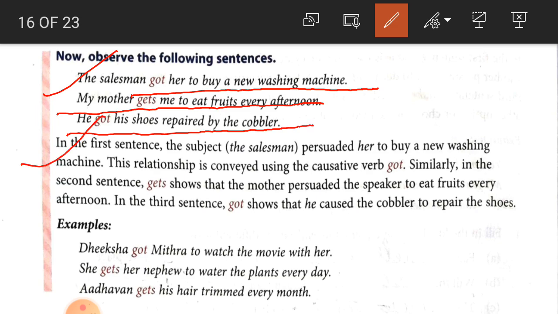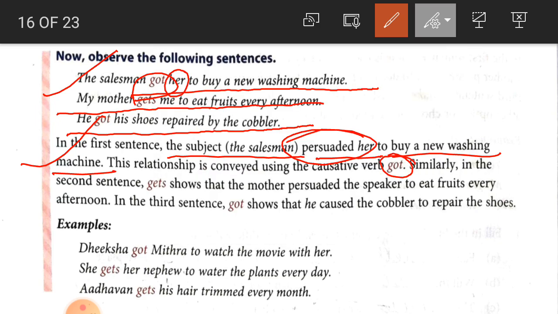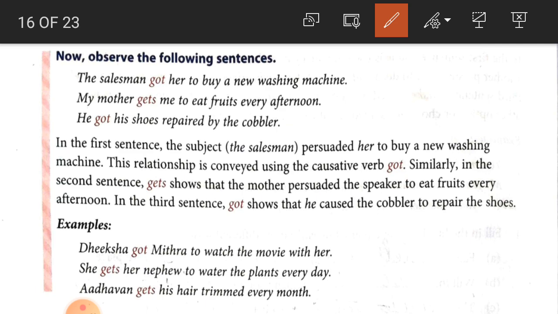So in the first sentence, student, the subject salesman persuaded her to buy a new washing machine. The salesman got her, meaning "got" here means persuaded. Got indicates the meaning of persuade, convince anyone. The relationship is conveyed using the causative verb got. Here who established the relationship between the salesman and her? The relationship is established with the help of "got" only.